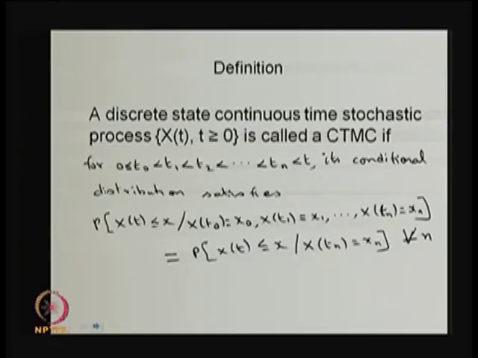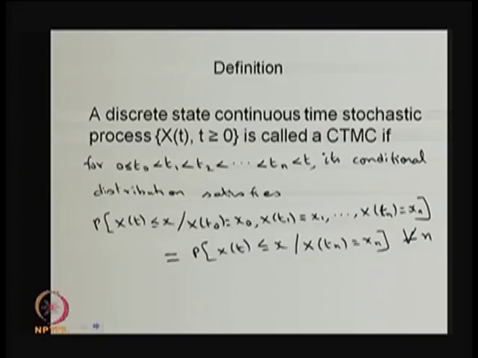At the latest at the time point t_n the system was in the state x_n. That is the same as the probability that in the future the random variable will be in some state at time point t, given that it is now in the state x_n at the time point t_n. That means the future given the present as well as the past information is the same as the future given only the present, and it is independent of the past information. That is called the memoryless property or Markov property.